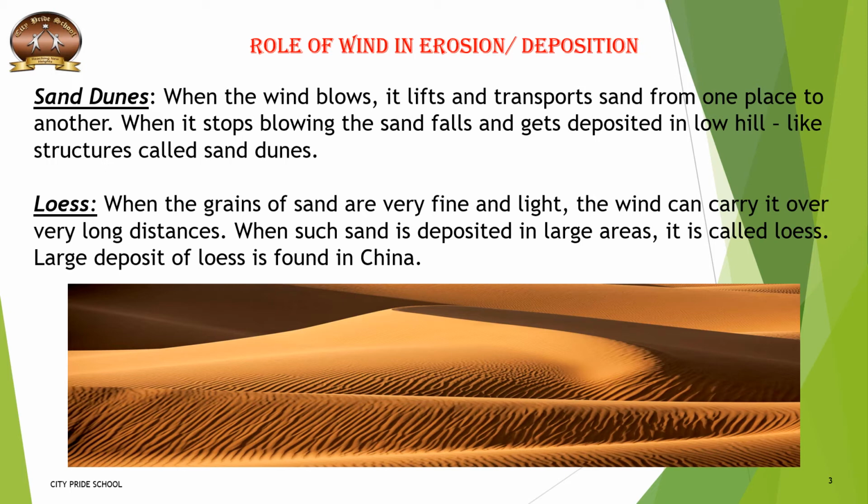It depends on the direction of the wind, which way the wind is blowing. Suppose it's blowing from west to east, so it will take the sand from the west, not all of it, but however much it could carry, and it will get deposited in the other part of the desert. So during this, what happens? Small or low hill-like structures are formed, and here you can see these hill-like structures.